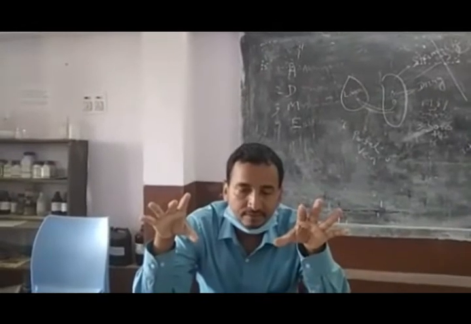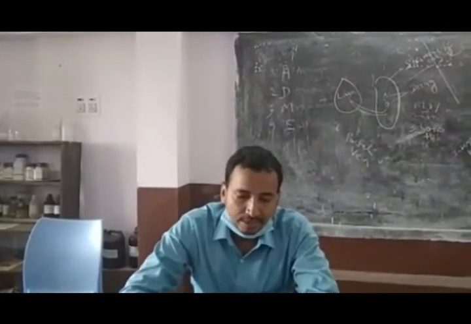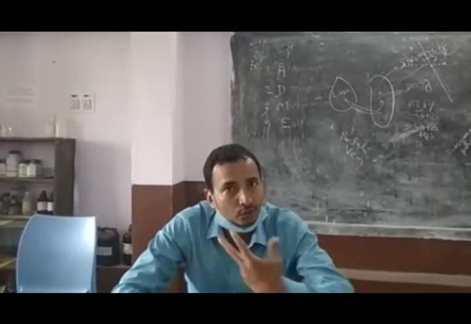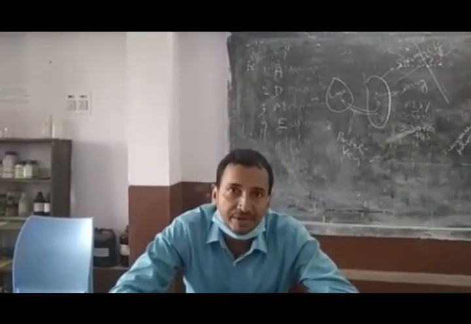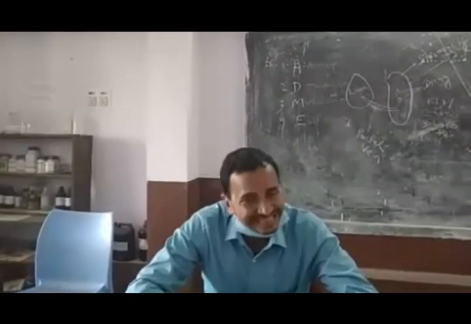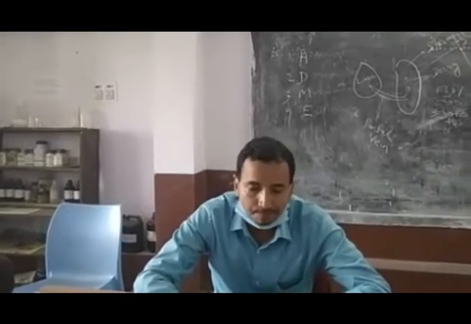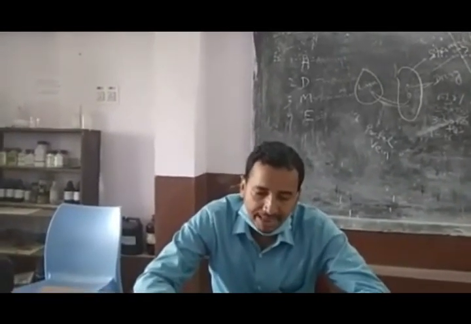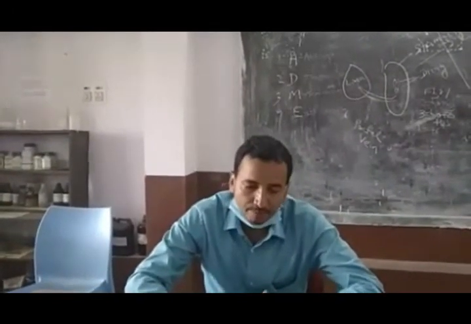The next antagonism is physiological or functional antagonism. It means two biochemically active substances present inside the body, one opposes the action of the other. In this case, the two drugs act on different receptors by different mechanisms but have opposite effects physiologically.